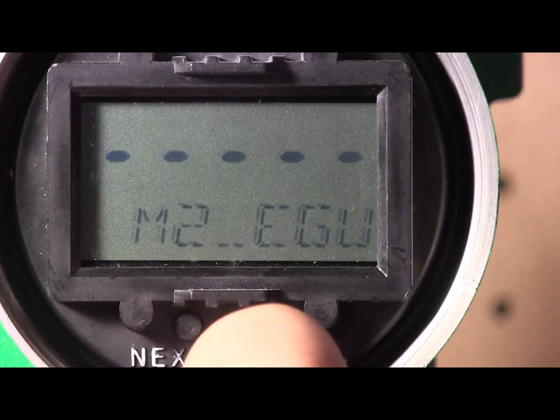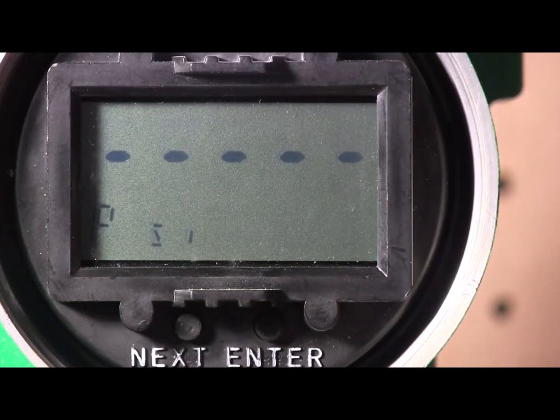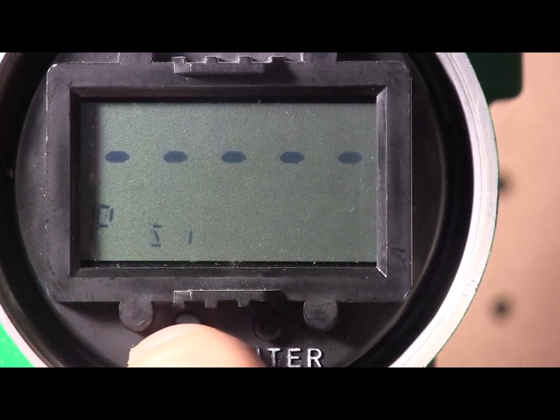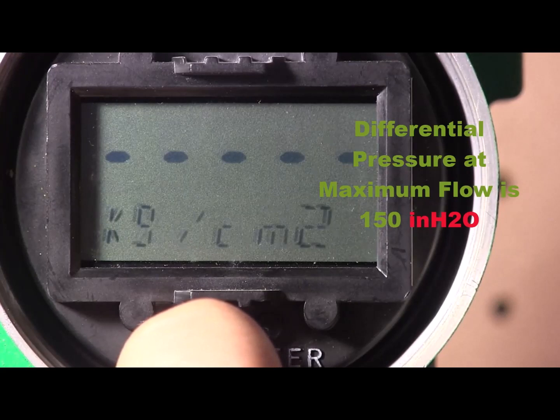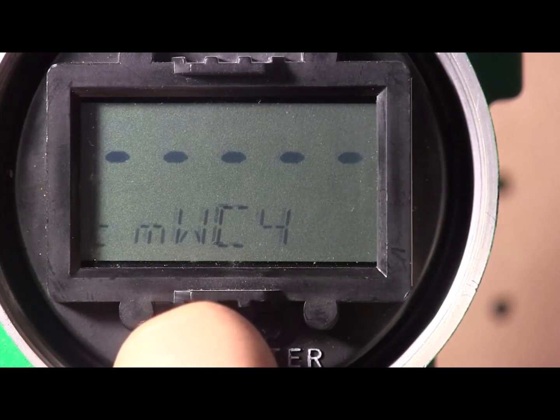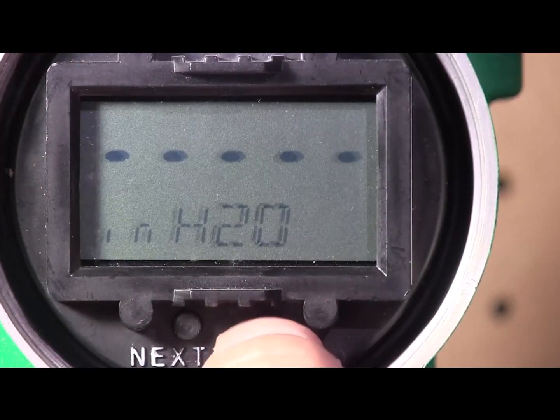M2EGU. Press enter and the current pressure engineering unit will be shown for measurement 2. We want to set this to our differential pressure engineering unit that we will be referencing at the maximum flow rate. In this example, it's inches of water. So we just repeatedly press the next button until we get to INH2O. Which is right there, INH2O. Press enter